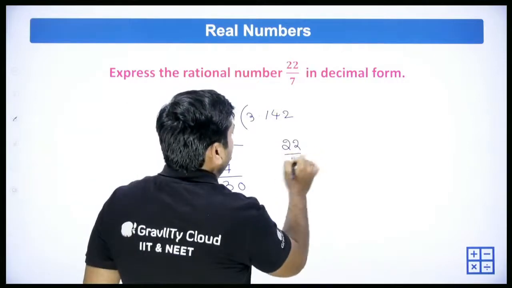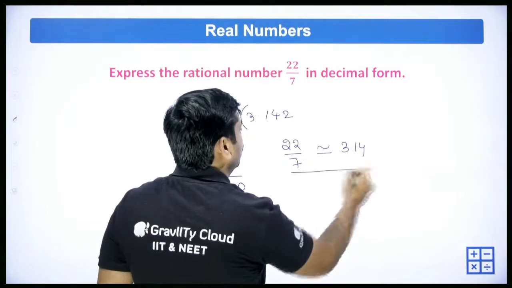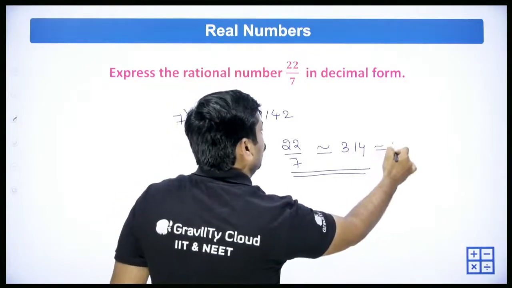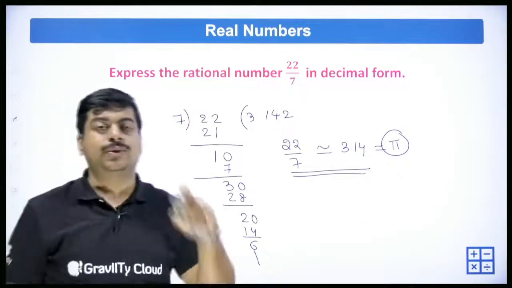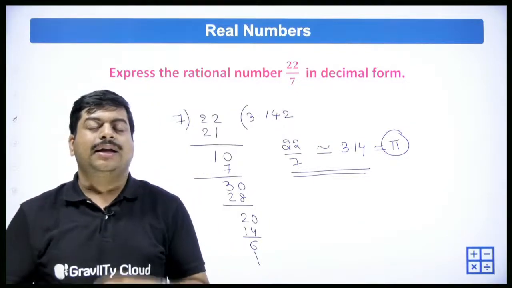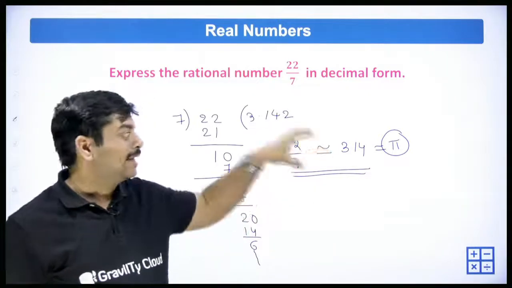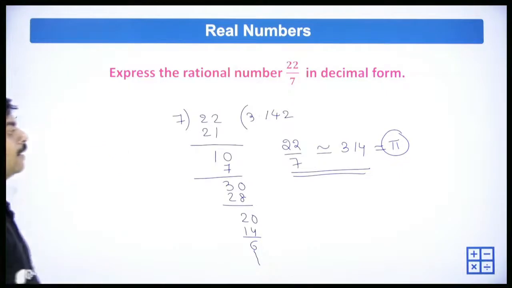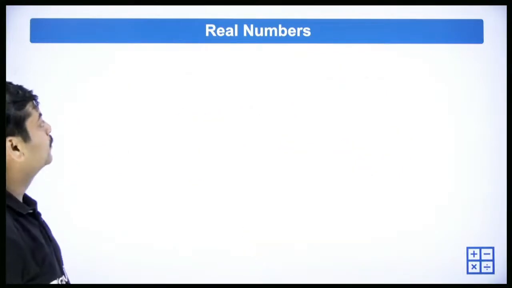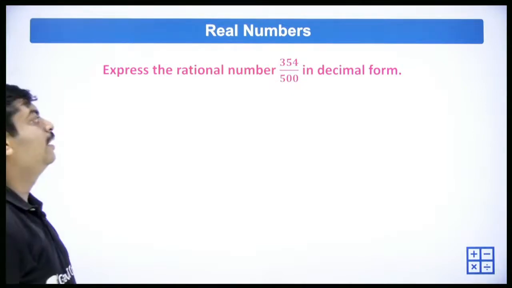Generally, 22/7 we take as approximately equal to 3.14, and this is what we call pi, which is used in circles. Area of a circle is pi r squared, perimeter of a circle is 2 pi r, the same pi. Right, so let's move forward to the next one. Express the rational number 354/500 in decimal form.